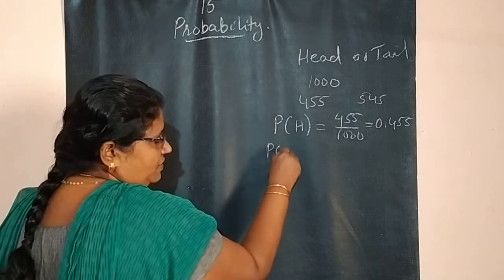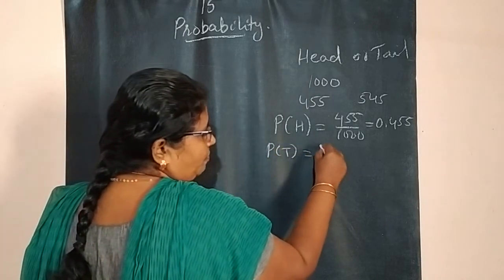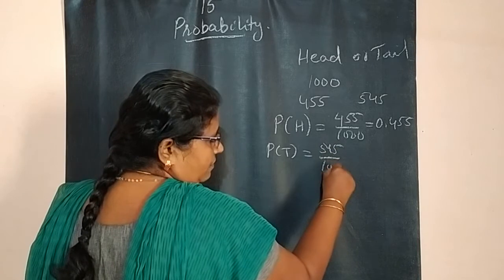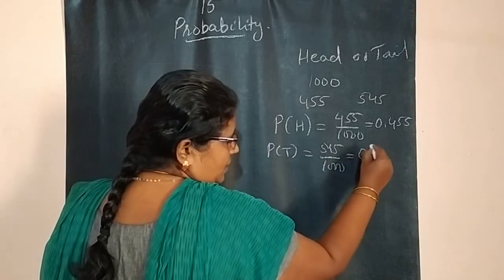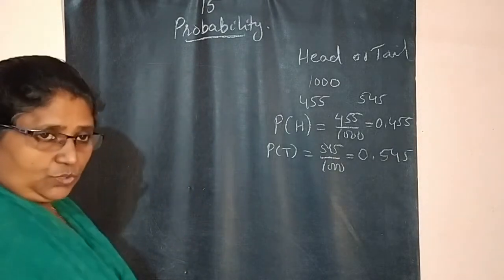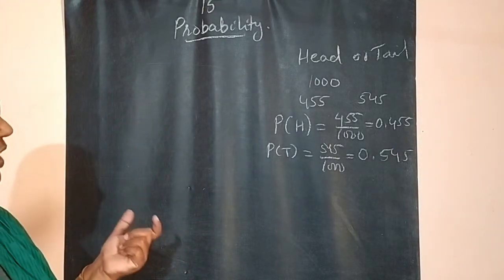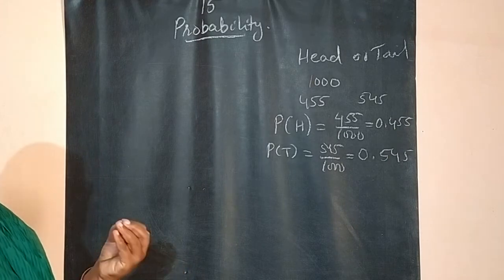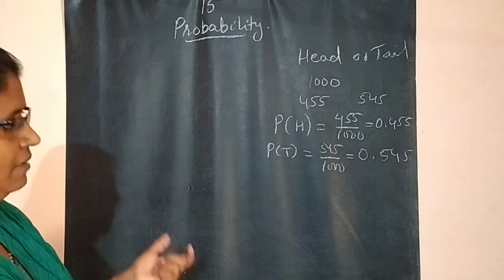And probability of getting a tail is equal to 545 divided by 1000, which means 0.545.